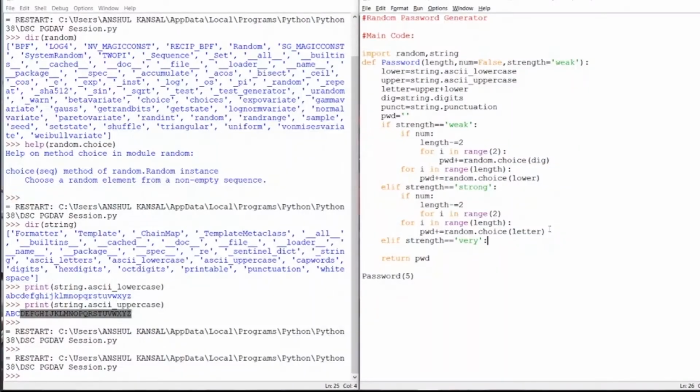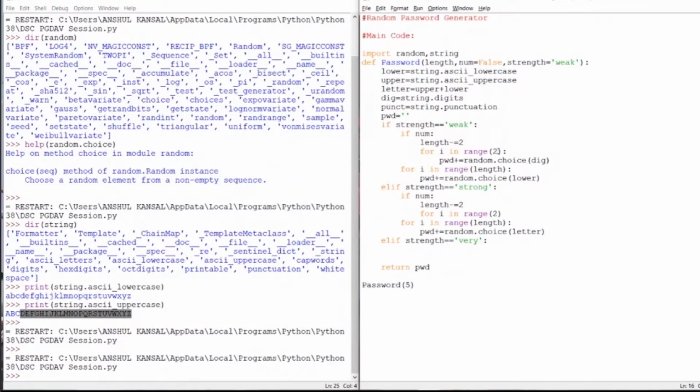In a very strong password, we have defined two numbers, that we will be taking two numbers in weak and strong passwords. But here we will randomize on a basis. Basically I am using a module called random and using its function randint.